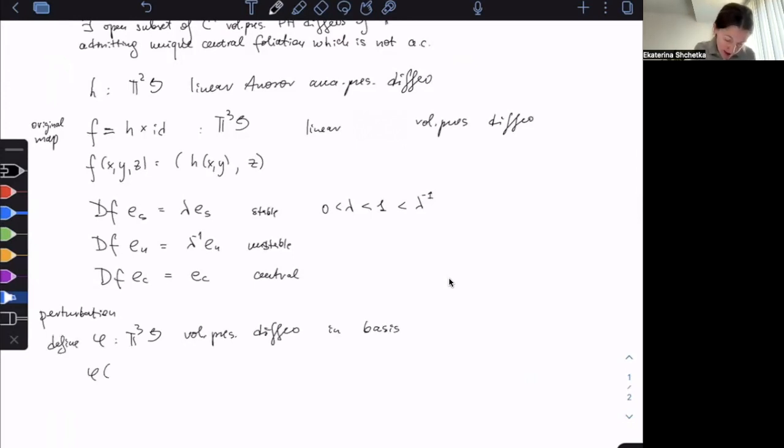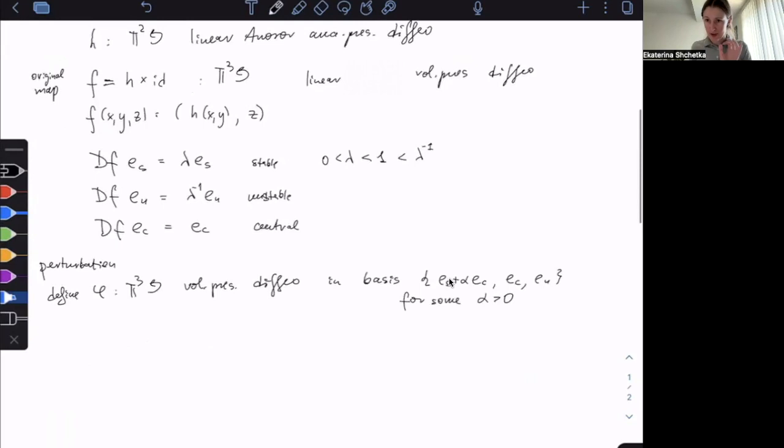I define phi in the basis of E stable plus alpha E central, E unstable, for some alpha bigger than 0. Be careful, in the book it's defined a little bit differently and it doesn't work out. So in order to have the correct proof, I believe we have to define it this way, in this basis.